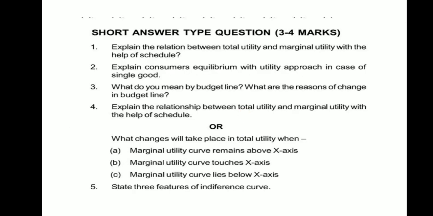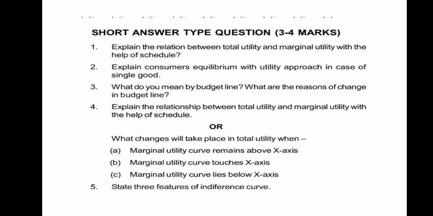Please explain this. Now, again, the short type questions for chapter 2: explain the relationship between TU and MU with the help of a schedule. Explain consumer's equilibrium with utility approach in case of a single good. What do you mean by budget line? What are the reasons for changes in budget line?